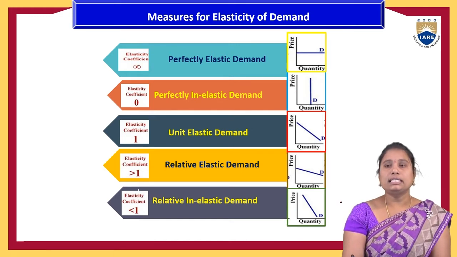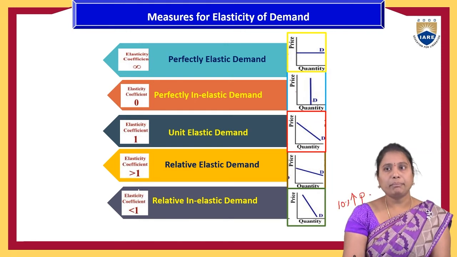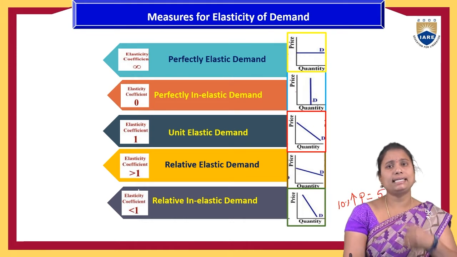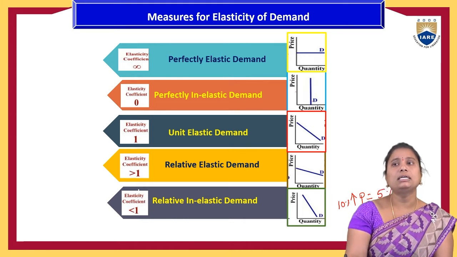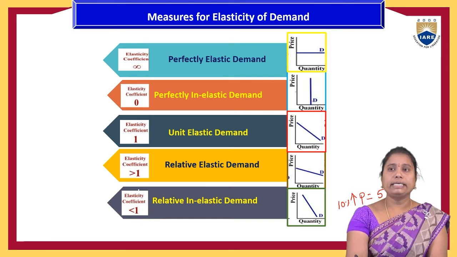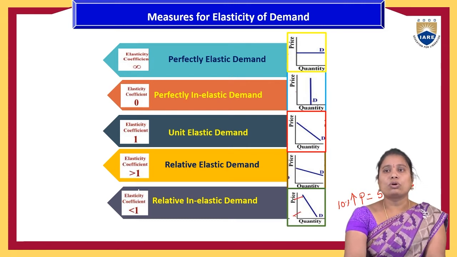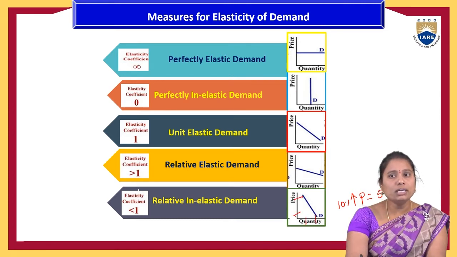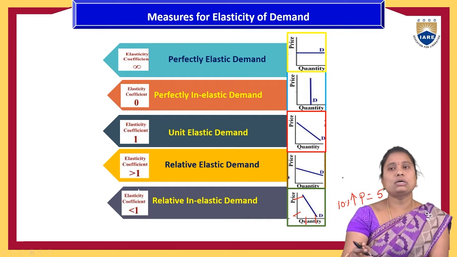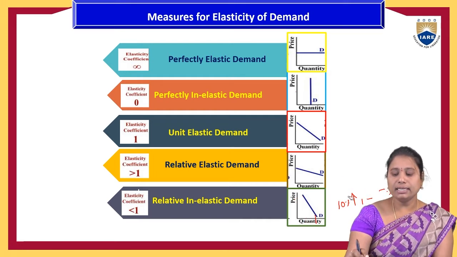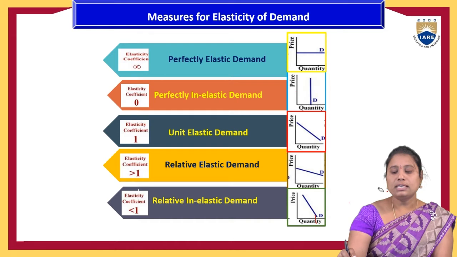So let us say a 10% increase in the price may lead to only a 5% change, that is less than 10%, in the quantity demanded of a product. So the change in the price is more, but the quantity change is very less. So that is called the relatively inelasticity of the demand.